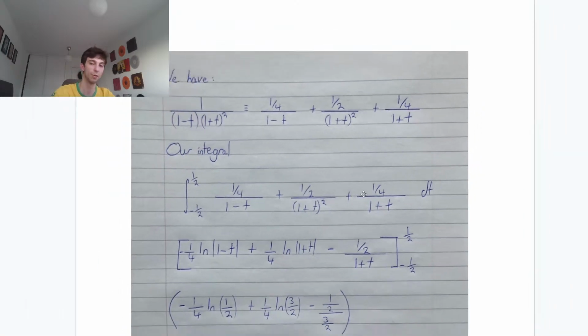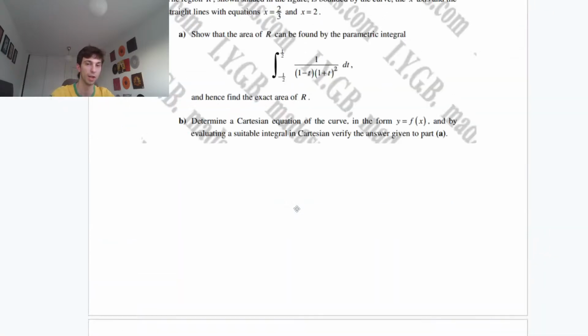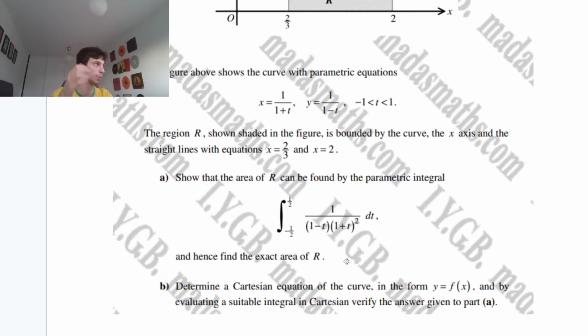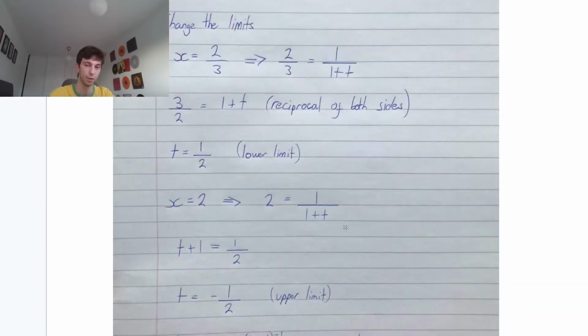Now the thing we have to be very careful with here, guys, if I scroll up, before we plug in the limits, we can see they want the exact area of R. So we can't be plugging in all these decimal places with our natural logs. We have to write it as some constant plus the natural log of some number. We can't just be plugging everything into the calculator. You have to be pretty careful with these questions.